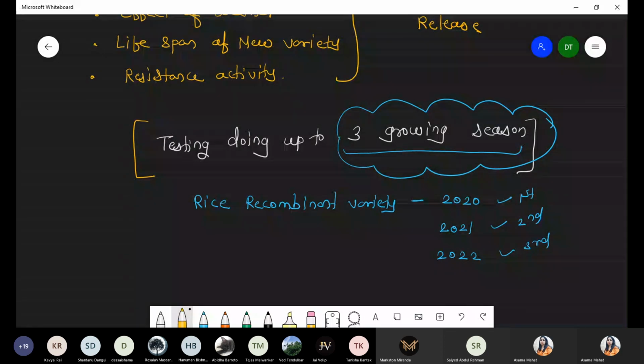Before the commercialization, what did we do? We checked once the lifespan, resistance, activity, quality, quantity, everything, and again we have to check what the growing pattern is, and we have to check continuously from 2020 up to 2022. So this third parameter is called the 3 growing seasons. Got it? Yes or no?